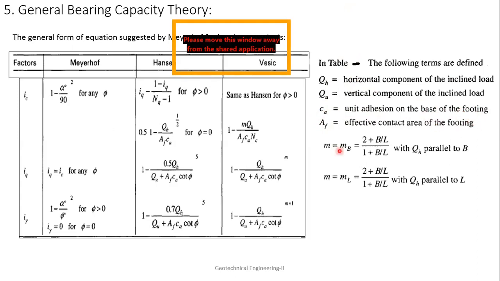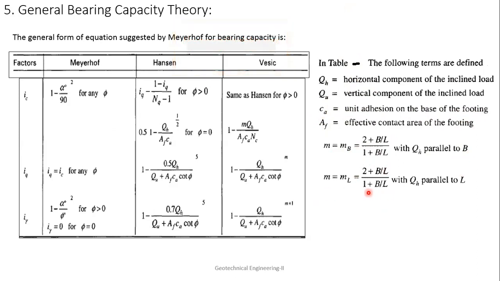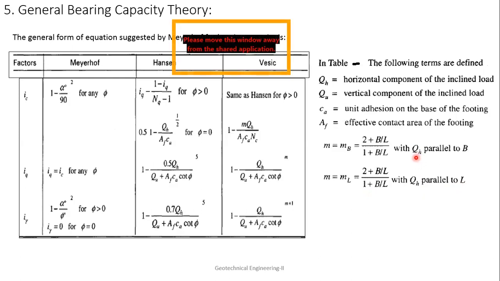Then M equal to MB equal to (2 plus B by L) divided by (1 plus B by L) with QH parallel to B, and M equal to ML equal to (2 plus L by B) divided by (1 plus L by B) with QH parallel to L. So either way you consider, whether you are considering QH parallel to B or QH parallel to L, that is how you take these values.